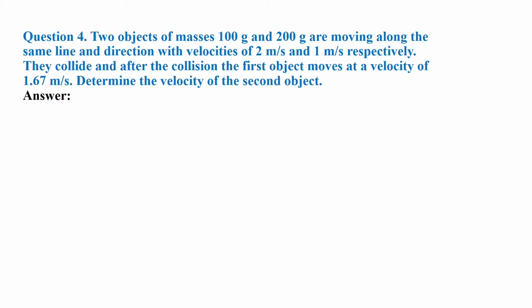Now the next question: two objects of masses 100 gram and 200 gram are moving along the same line direction with velocities of 2 meter per second and 1 meter per second respectively. They collide, and after the collision, the first object moves at a velocity of 1.67 meter per second. Determine the velocity of the second object. Now here also we have to use the law of conservation of momentum: momentum before collision and momentum after collision.